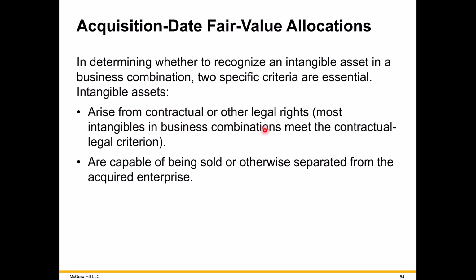Intangibles created by contract or some legal right, or intangibles that you can separate from the rest of the company and in fact sell without selling the whole company. If that's the case, you've got to be able to set up that intangible asset at the time you do the consolidation. And only if there's excess value that you cannot assign to an intangible, then you have that goodwill asset.